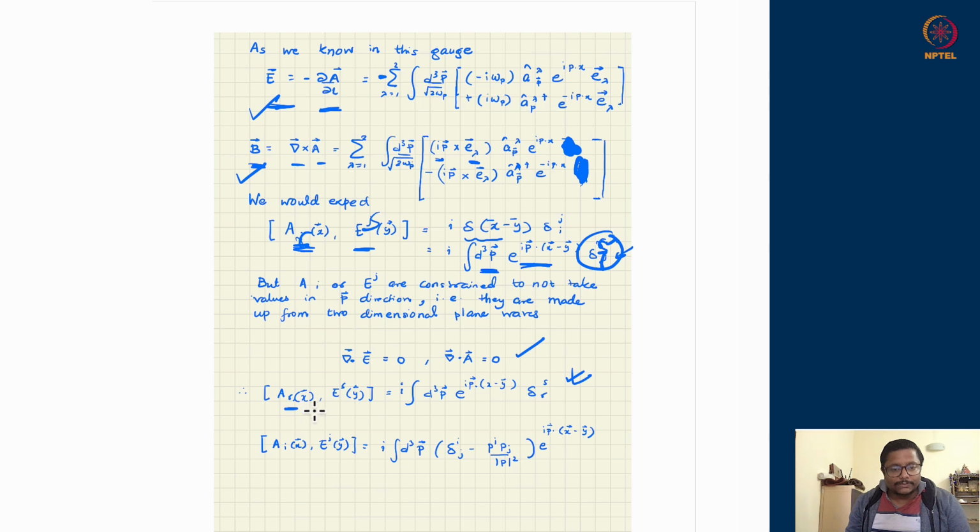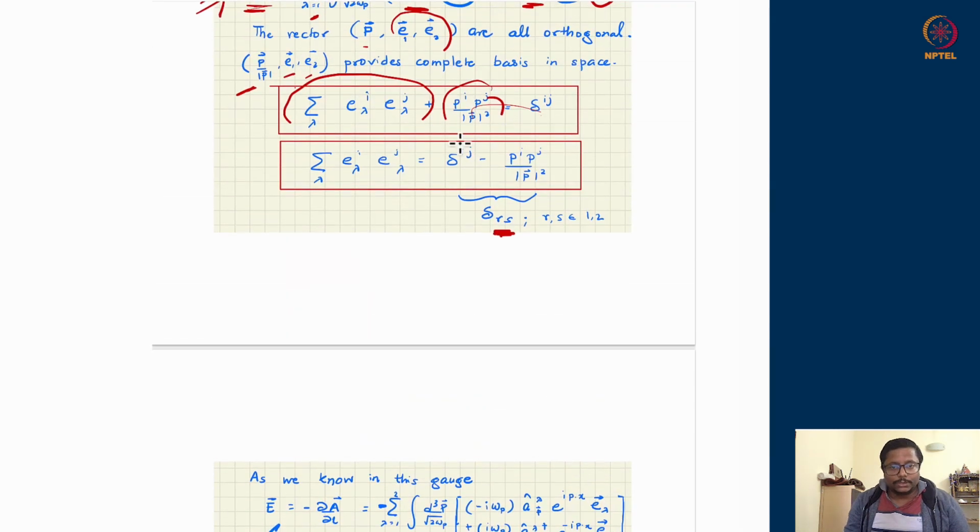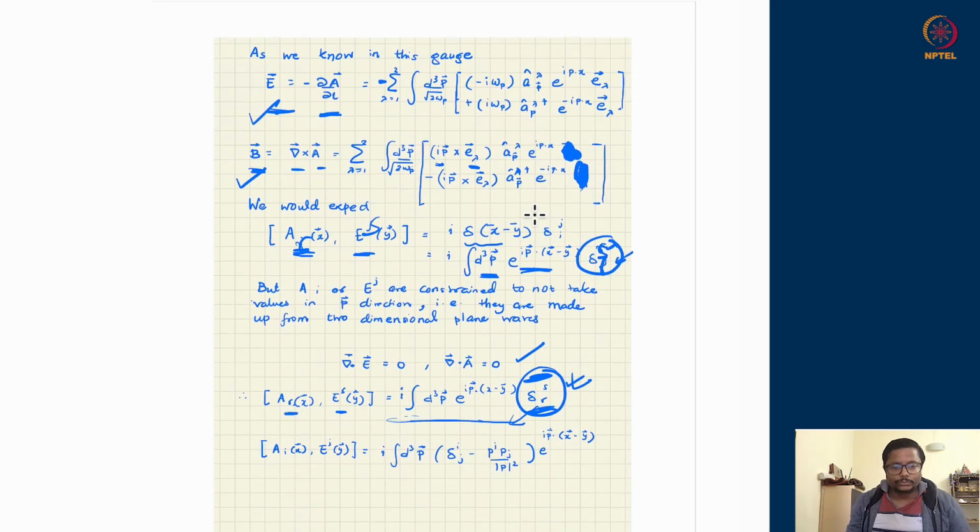If I force my vectors to be in the plane orthogonal to the direction of propagation, then this orthonormality should appear with a delta RS in the momentum part. Remember, each plane wave is not a free plane wave in all directions. It is a plane wave only along some plane, and orthogonality along that plane should only be appearing. That means, as we discussed, delta RS, which was the orthogonality relation of the plane, should be written as delta Ij minus Pi Pj divided by P square. So that is how my commutation relations are modified.